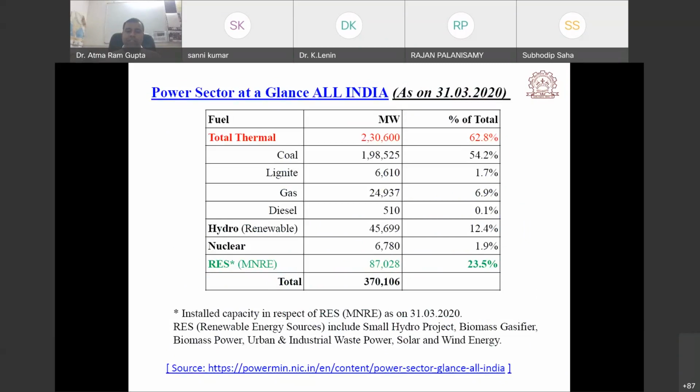And renewable energy sources based power generation is increasing day by day, whether it is PV or solar or any other. Okay, so these are the status of the power sector.